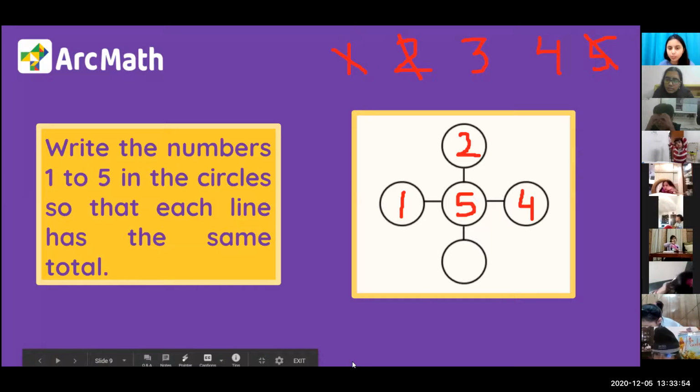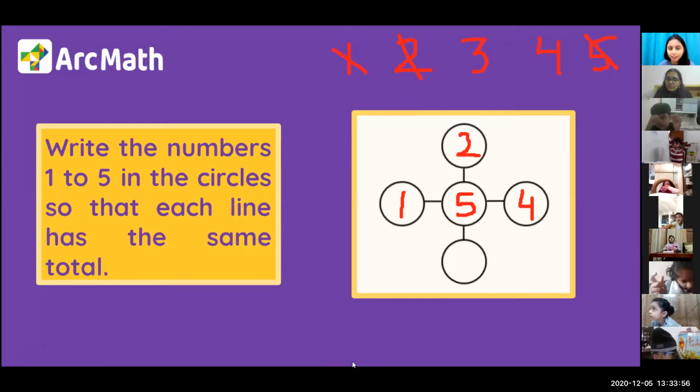Chet, what is 6 plus 4? 10. Absolutely correct. So, Chet, that means the sum of the sleeping line is 10. We have to make the sum of the standing line also 10, right?